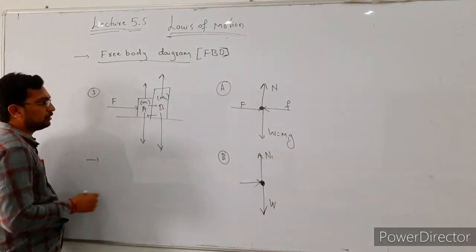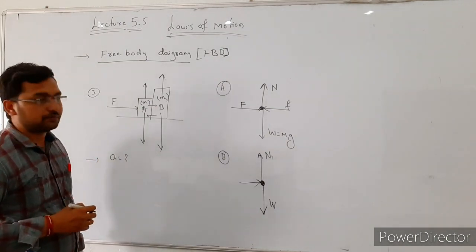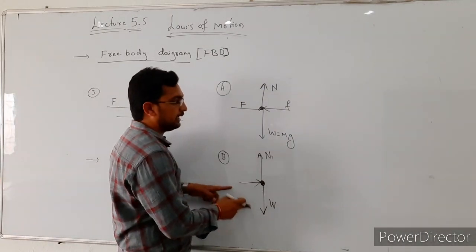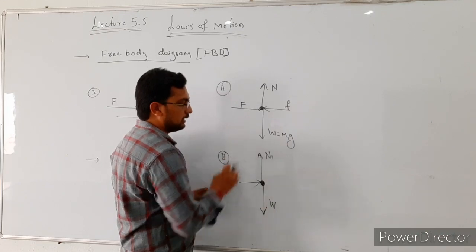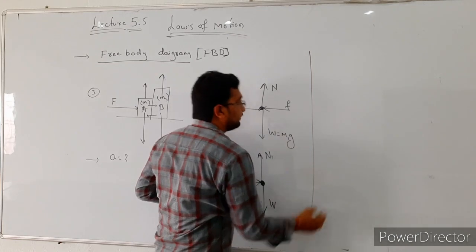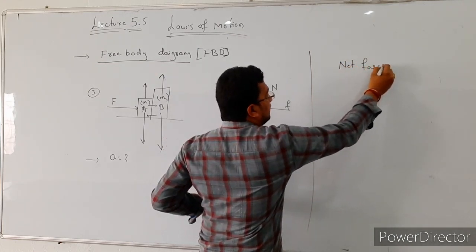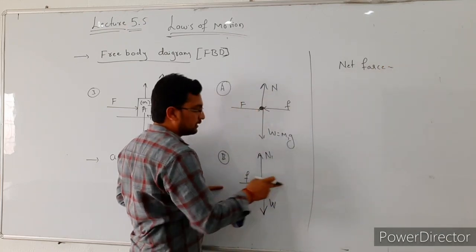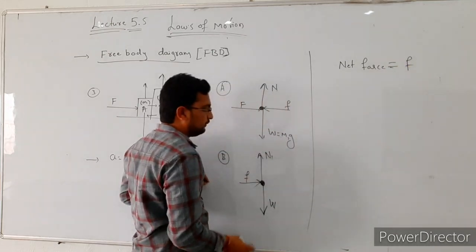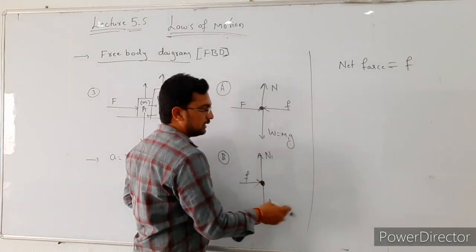Next we are going to find out what is the acceleration of this body. Okay, see here. From the free body diagram of body B, the net force acting on this system is equal to, here there is only one force in the horizontal direction, that is F. The weight of the body is balanced by the normal reaction, both get cancelled.